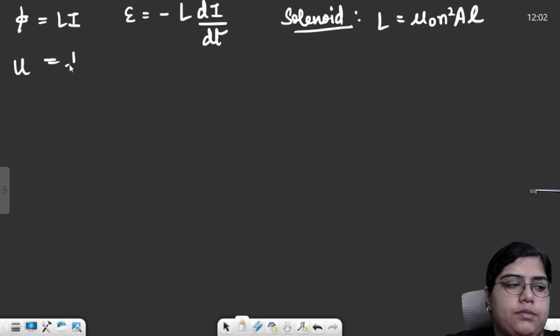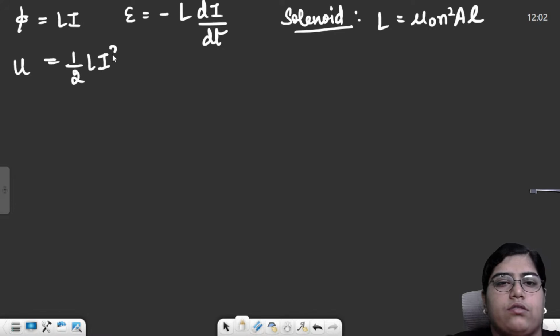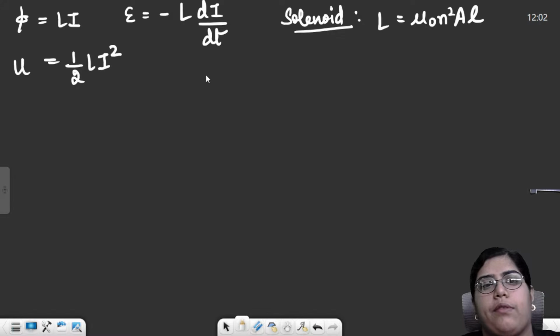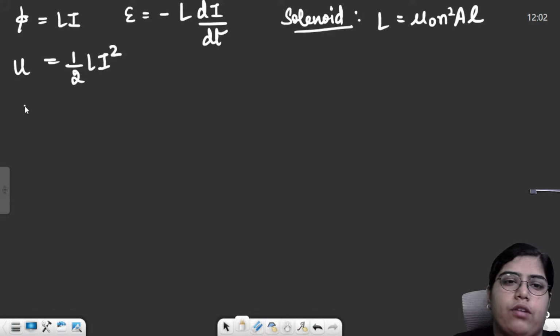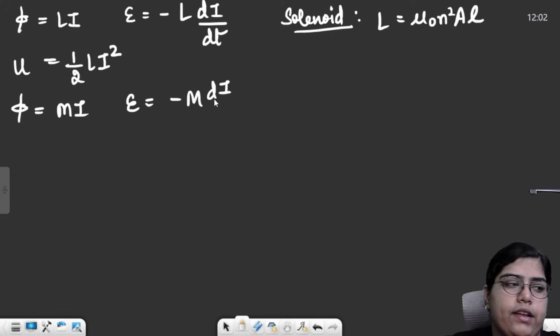Energy in an inductor is basically half L I square, right? Then we had mutual induction. Mutual induction is when a change in EMF of the first coil induces an EMF in the second coil. The formula for mutual inductance was similar. Phi is equal to M i. EMF is similarly minus M di by dt.